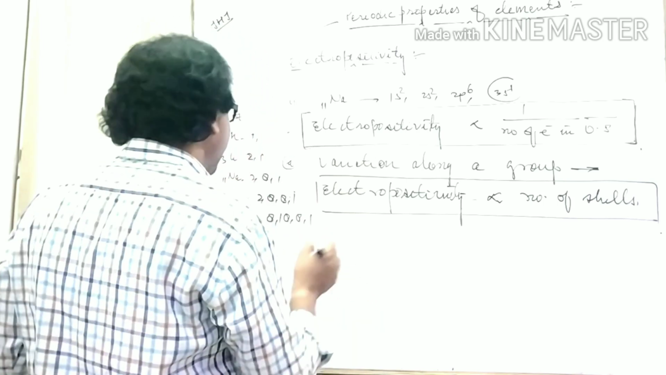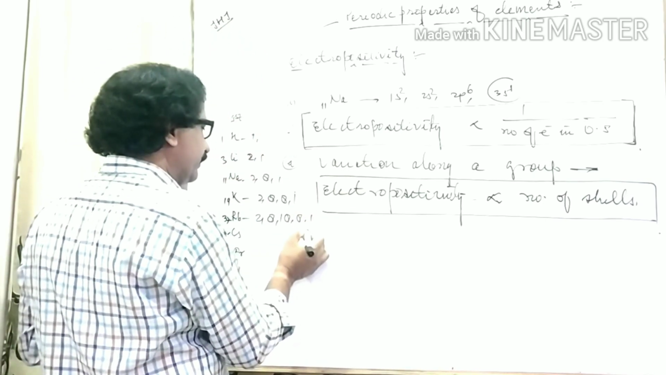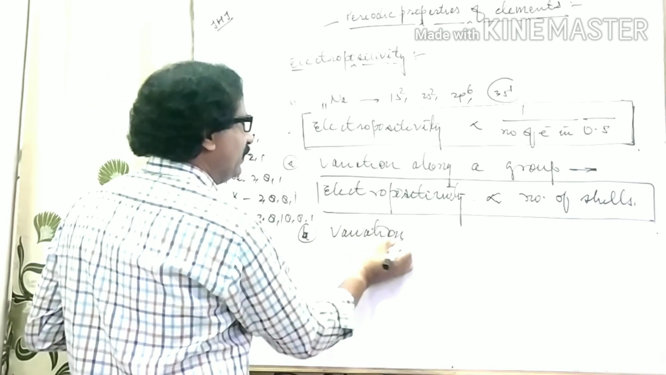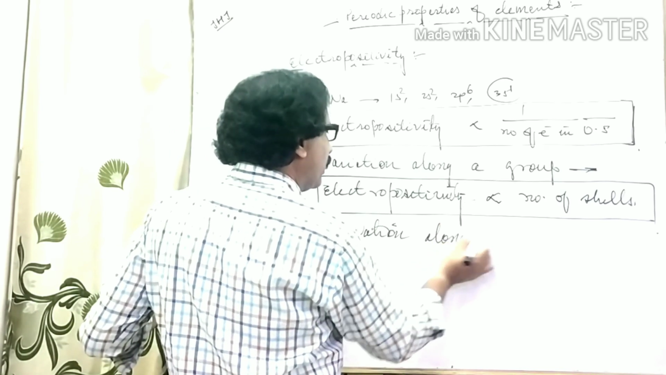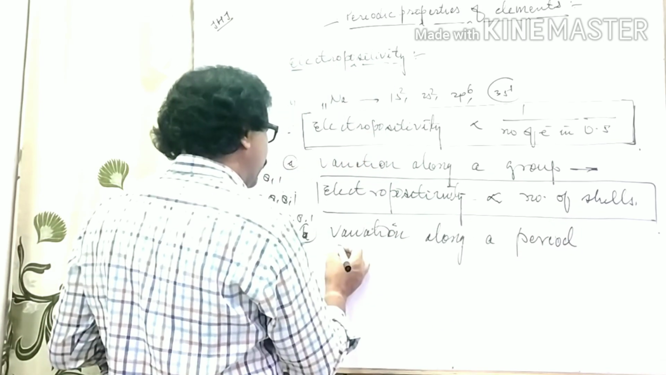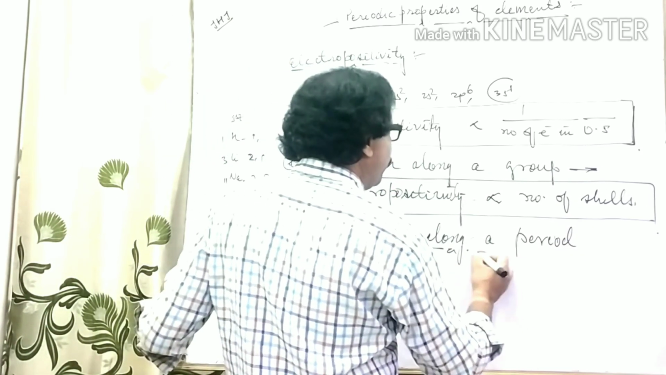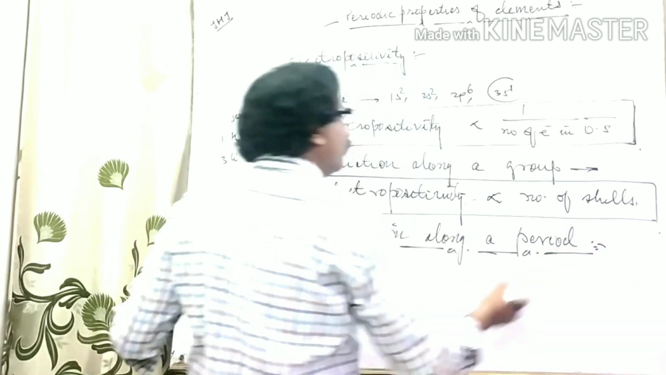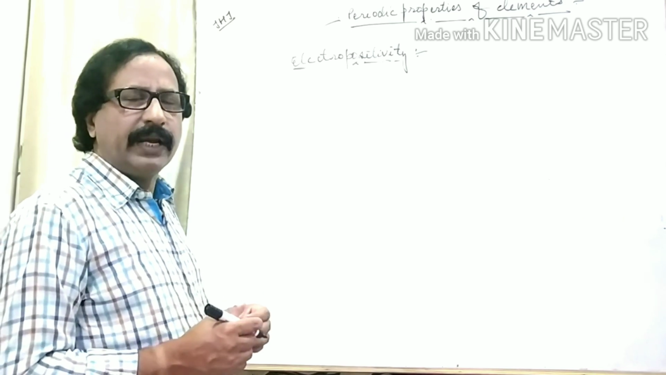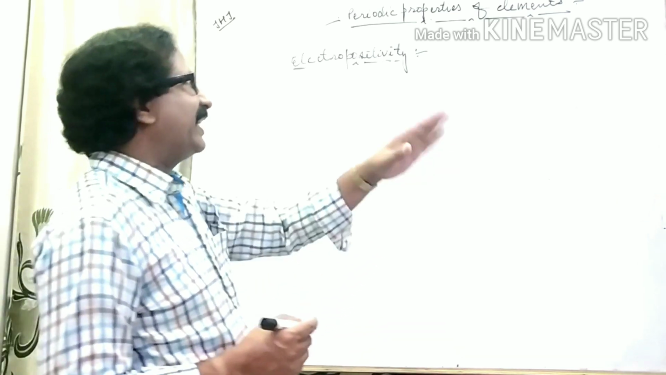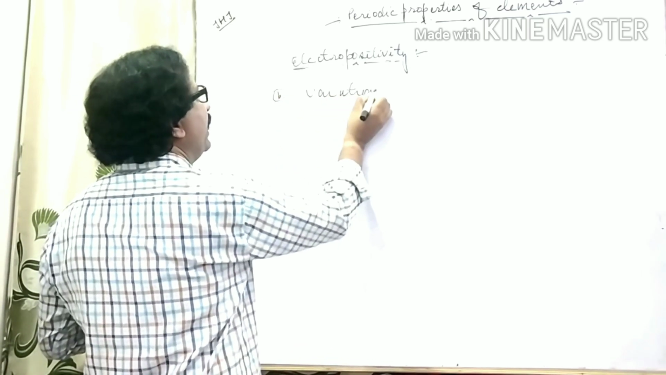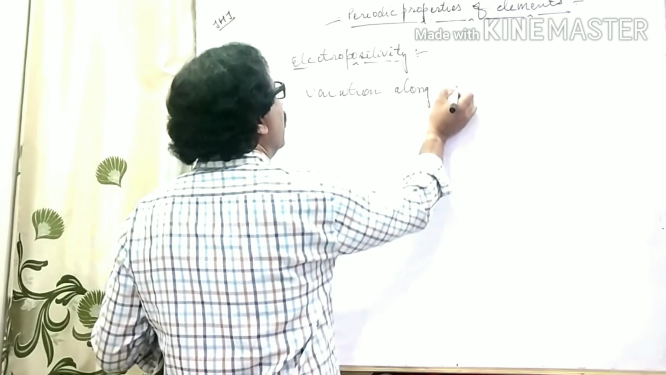And second thing, in B part, variation along a period. Means what will happen to the value of electropositivity of the element on moving left to right in any period. Now for the electropositivity, variation along a period.